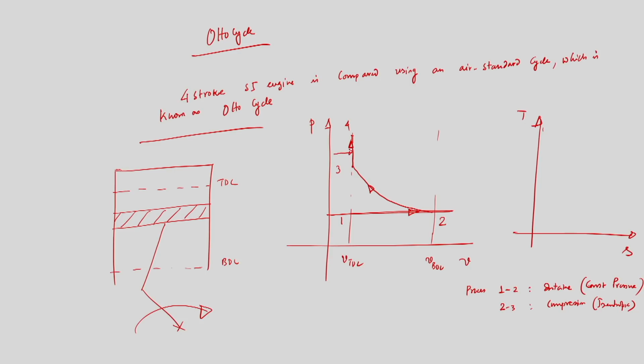This entire combustion process we are approximating using a constant pressure heat addition process, as if we are adding heat Q. So 3 to 4 is the combustion process and it is approximated as constant pressure heat addition. We are approximating that pressure will remain constant.